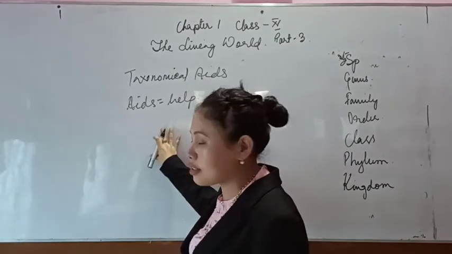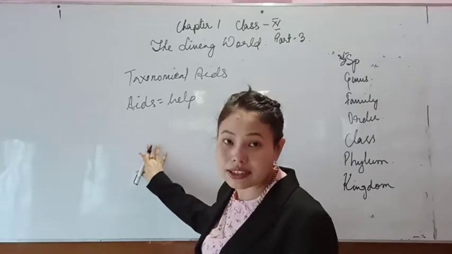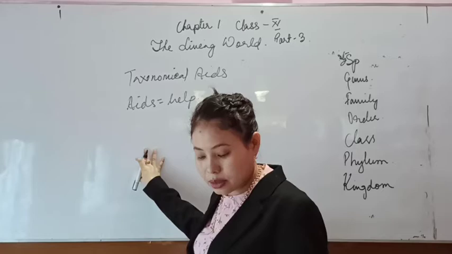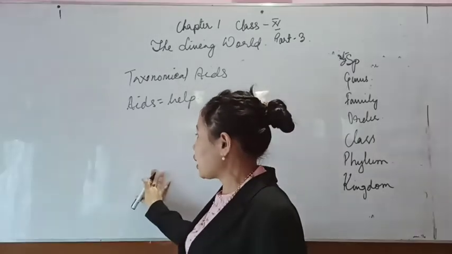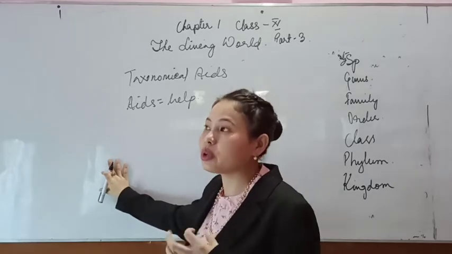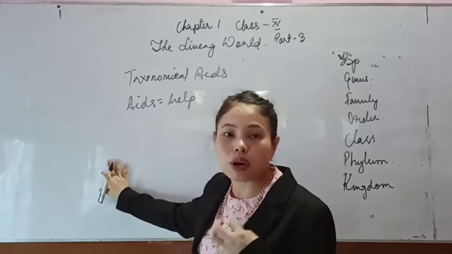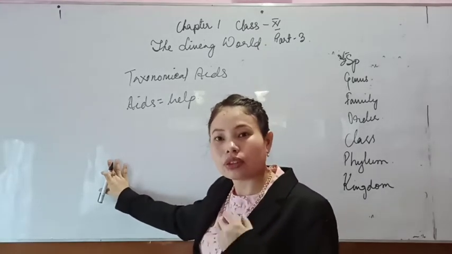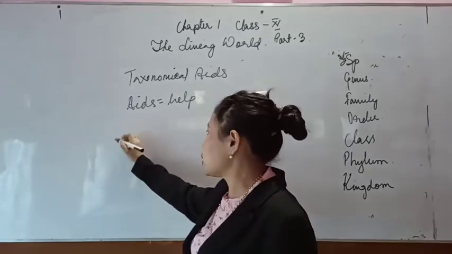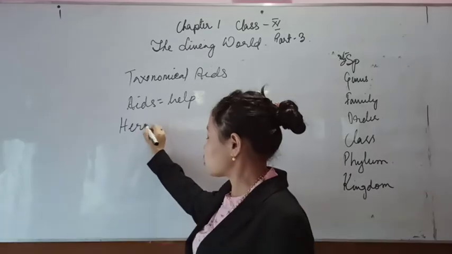For maintaining taxonomical aids we need certain procedures to store and preserve the information as well as the specimen. We cannot simply store the specimen, but we need details about the species, the plant or animal, and where it is from. Therefore there are a few taxonomical aids that we have to study.